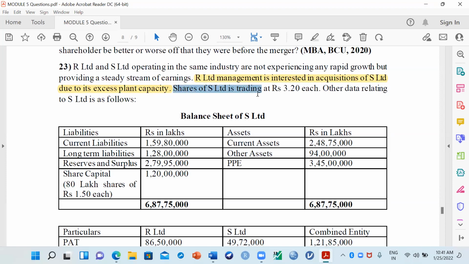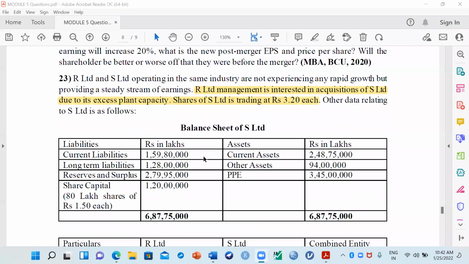The shares of S Limited are trading at 3.20 each. So the shares of S Limited are trading at the current price of rupees how much? 3.20 each. In the market, the price of the shares is 3.20 each. Other data relating to S Limited they have given here. Now just give me an answer in the chat box.